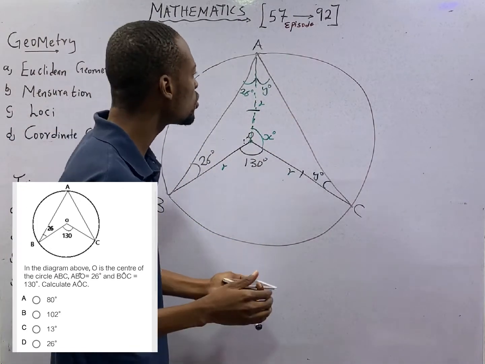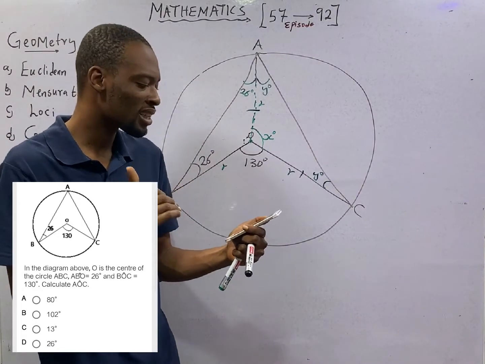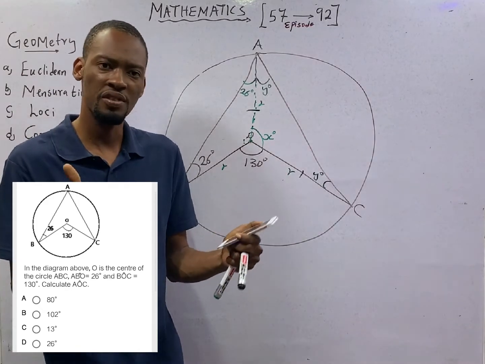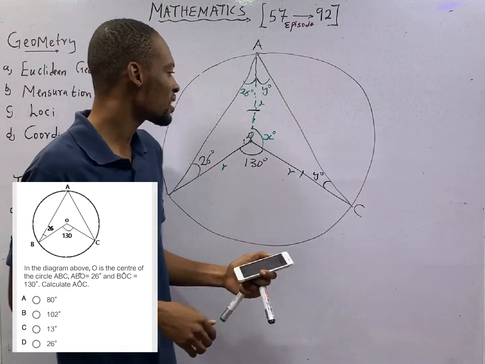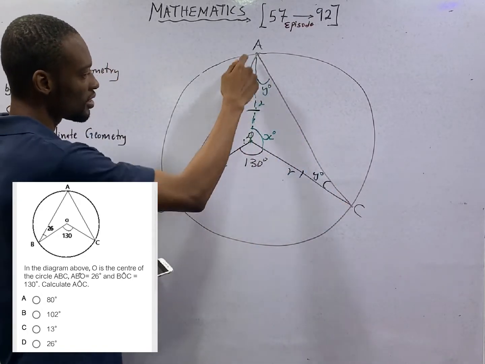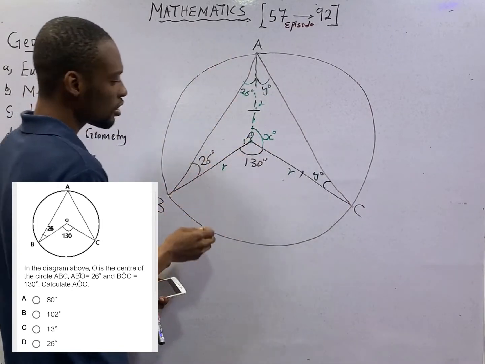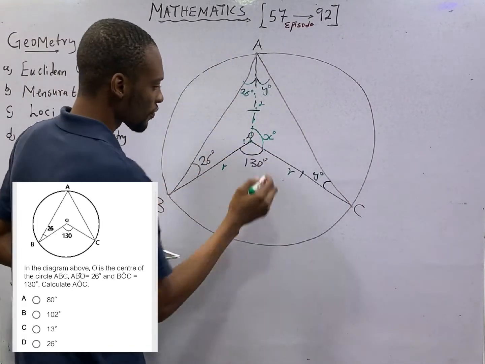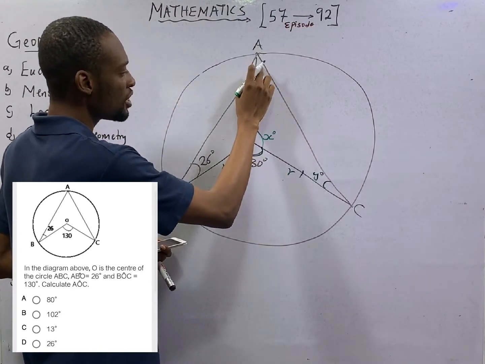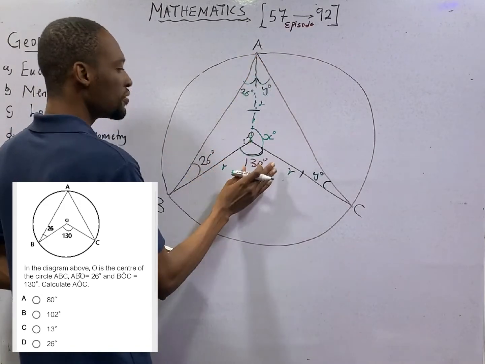Now there is one rule I want to introduce you to. A very, very important rule. It states that once you have something like this, this two V shape, this angle here is half the angle here. In other words, 2 times this angle here will give us this.